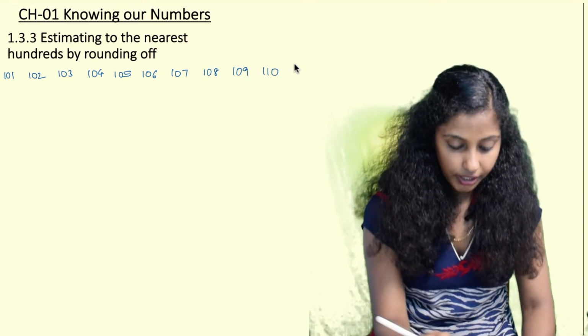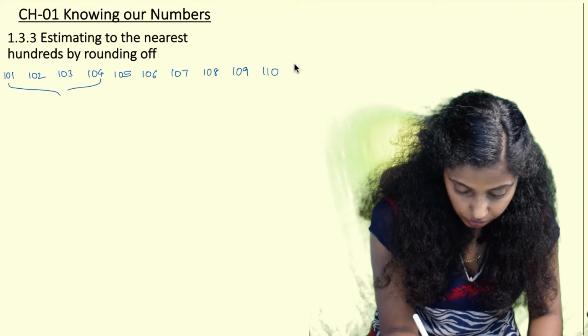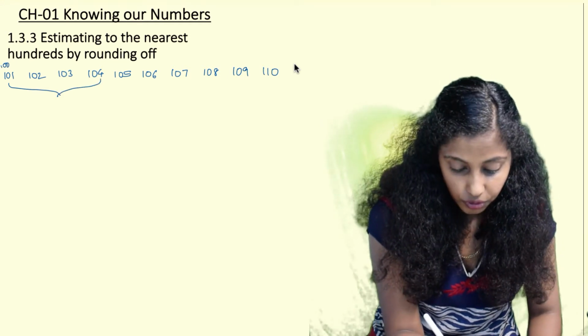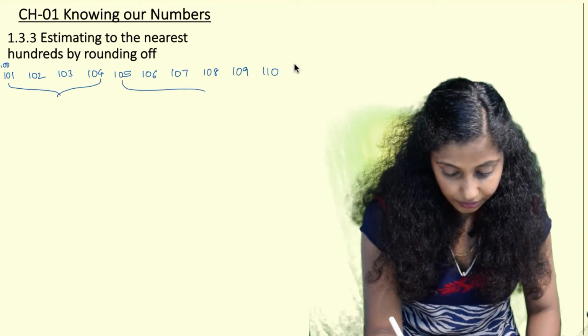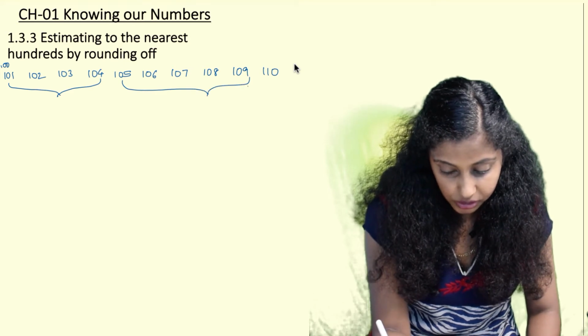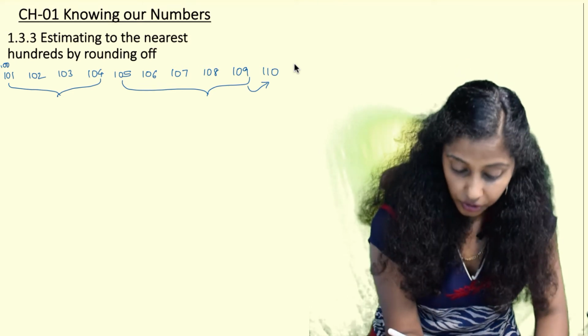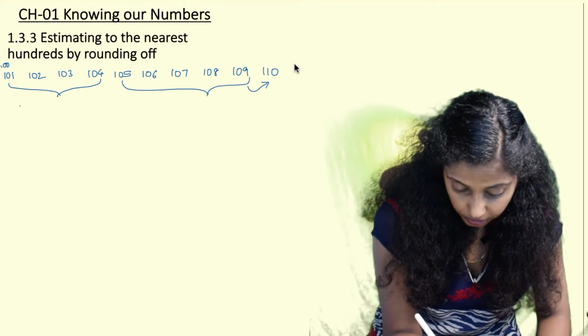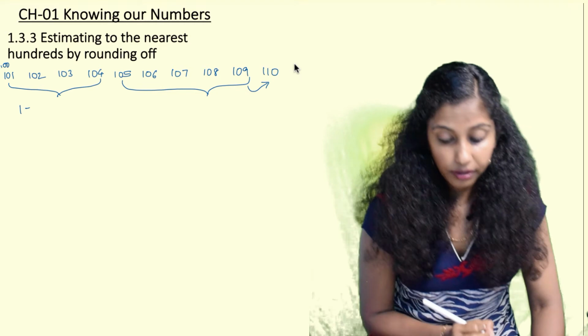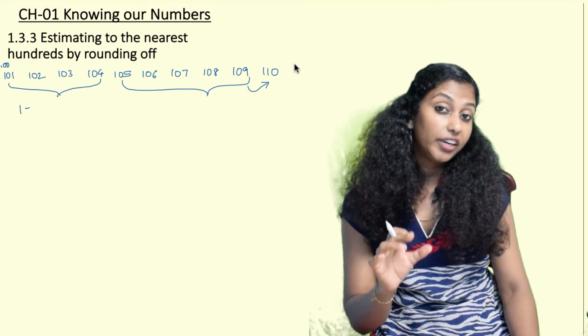Here again, 101 to 104 is close to 100, whereas 105 to 109 is closer to 110. Here we are rounding off to the nearest hundreds.